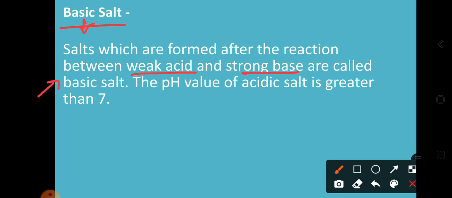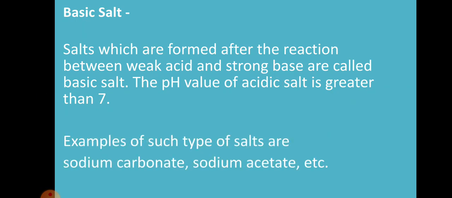So the pH value of a basic salt, sorry, the pH value of a basic salt should be greater than 7. If it is greater than 7, then it is called a basic salt.